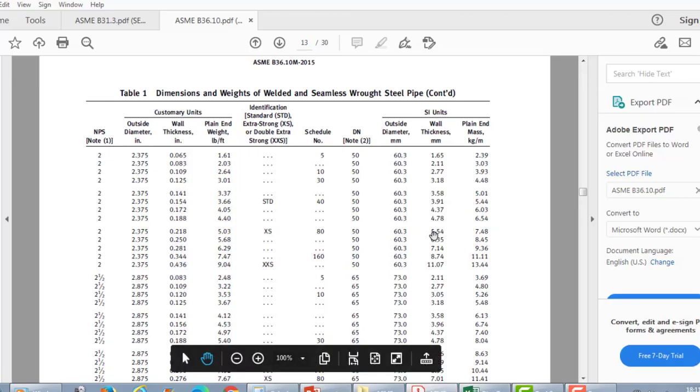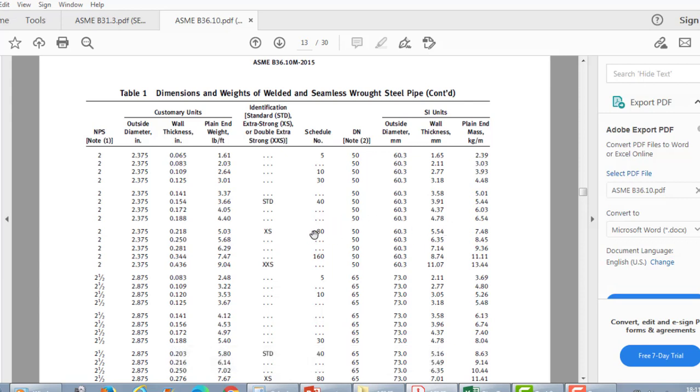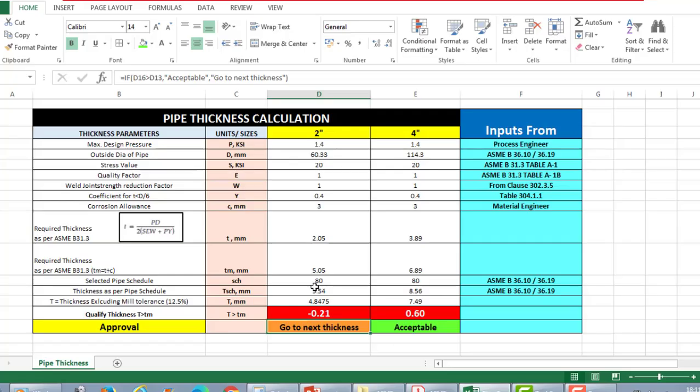Initially we selected 5.54 for schedule 80. To go to a next thickness level, we have to see what schedule is available. The next schedule available is 160. So what is the thickness of 160? 8.74. So we have to put the 8.74 here. We have to put the thickness as per pipe schedule, because we are selecting a 160 pipe, and the thickness of the 160 pipe is 8.74. Now what does it come to? The final thickness is higher than the calculated thickness, and what does it say now? Acceptable. This is how you have to calculate it.